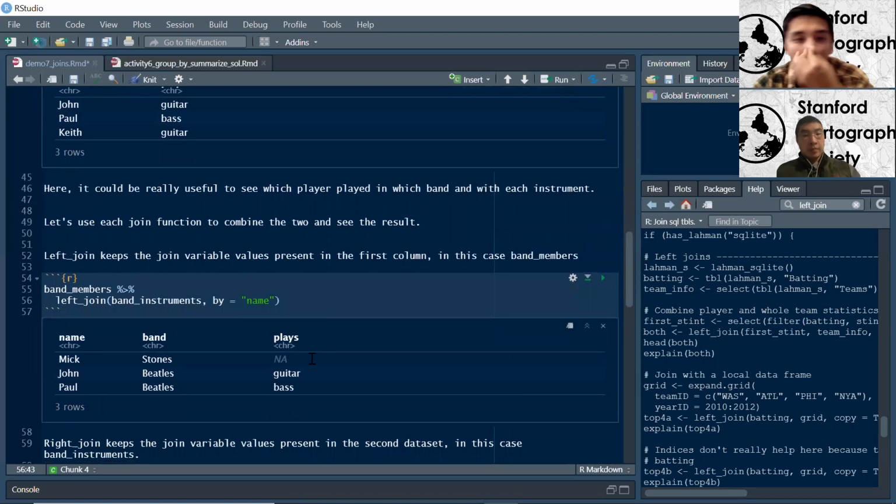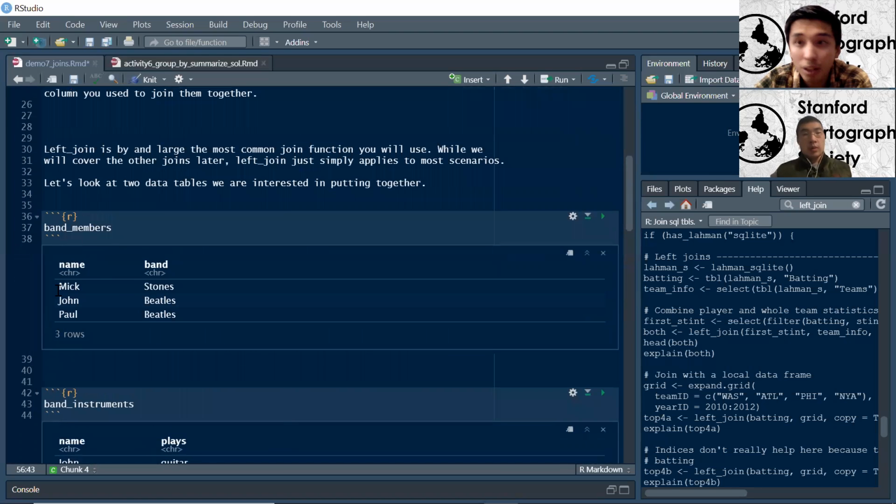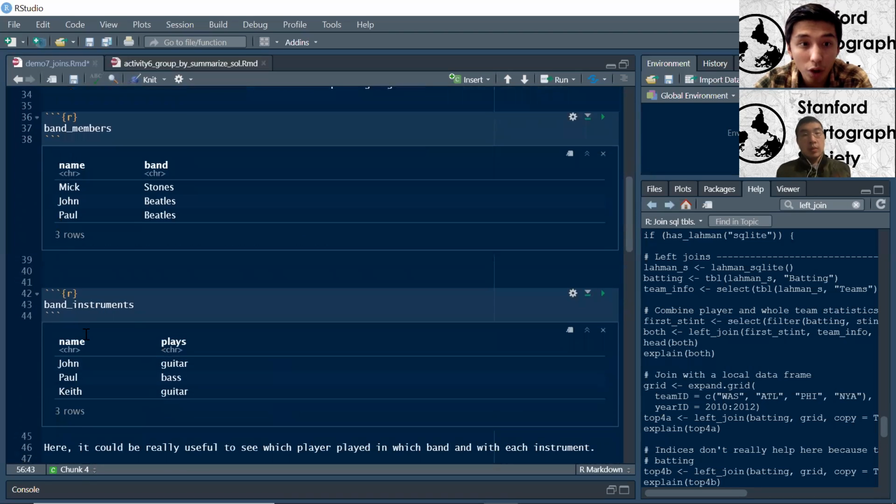But anyway, so we have Mick Stones, John Beatles, Paul Beatles. So these three names are the ones that we had in our first band members, right? So this is what we've decided. This is what the left one is saying. We want the ones from this first data set that we had.